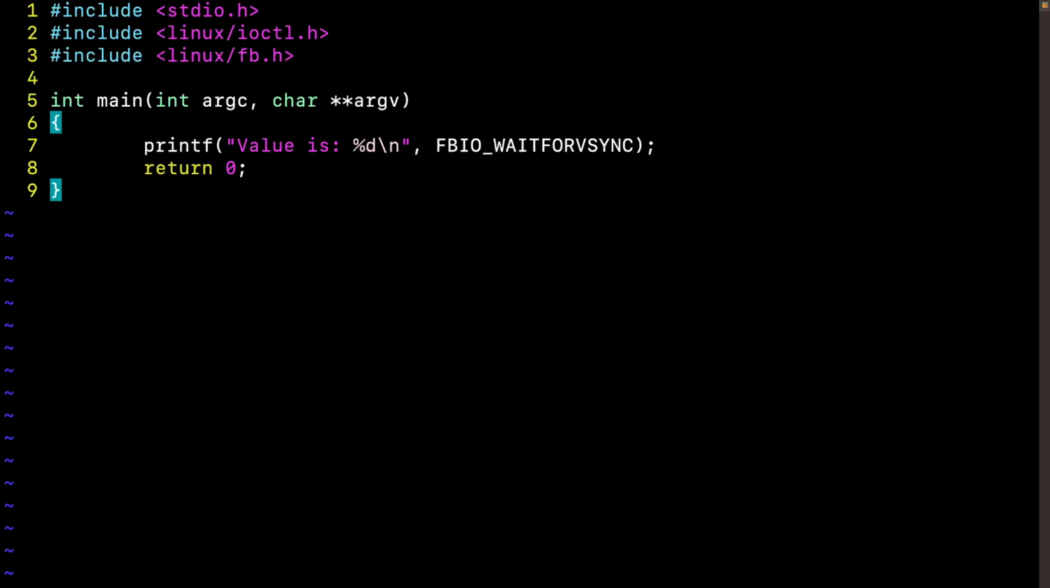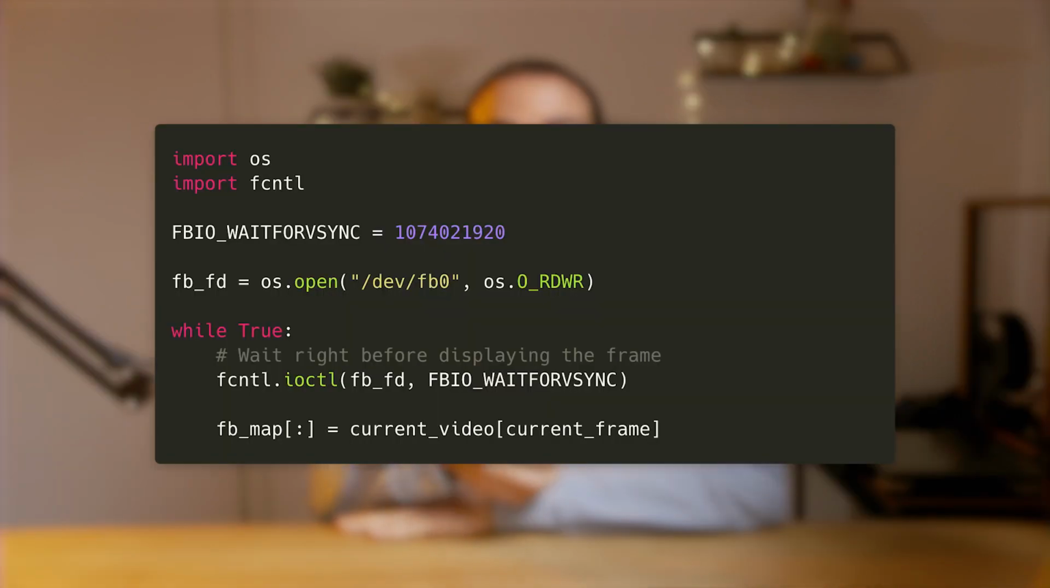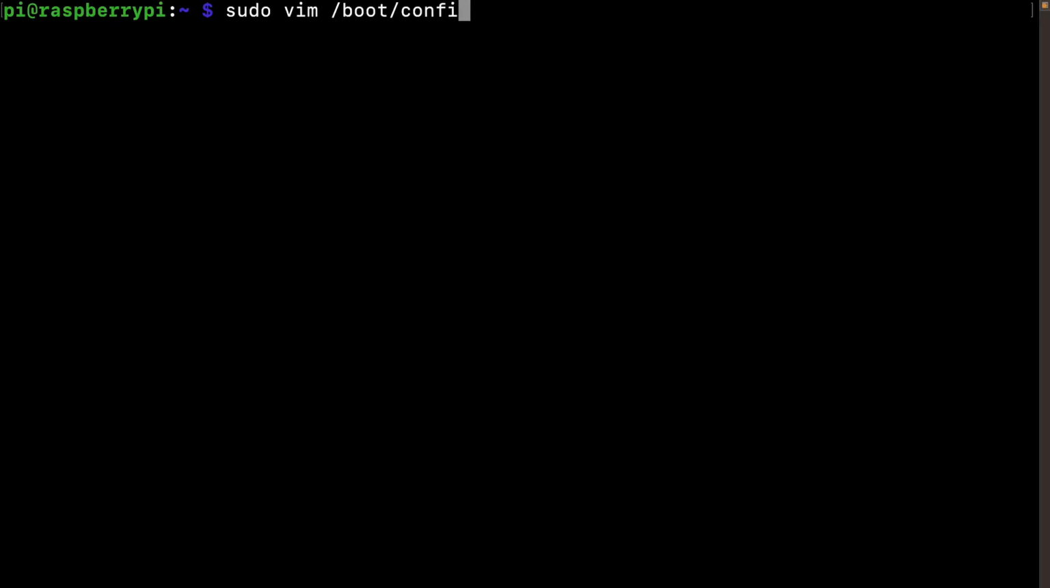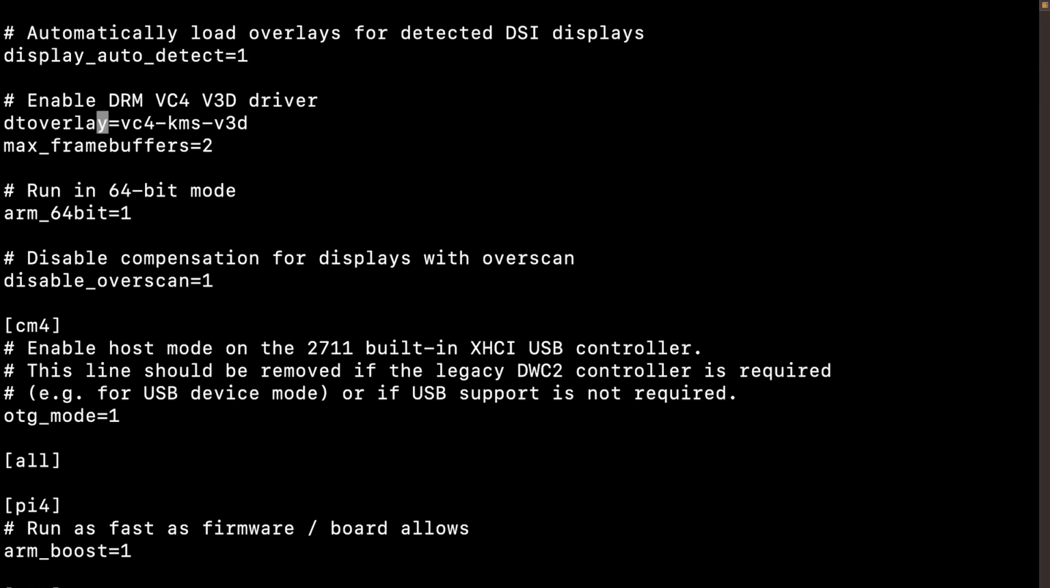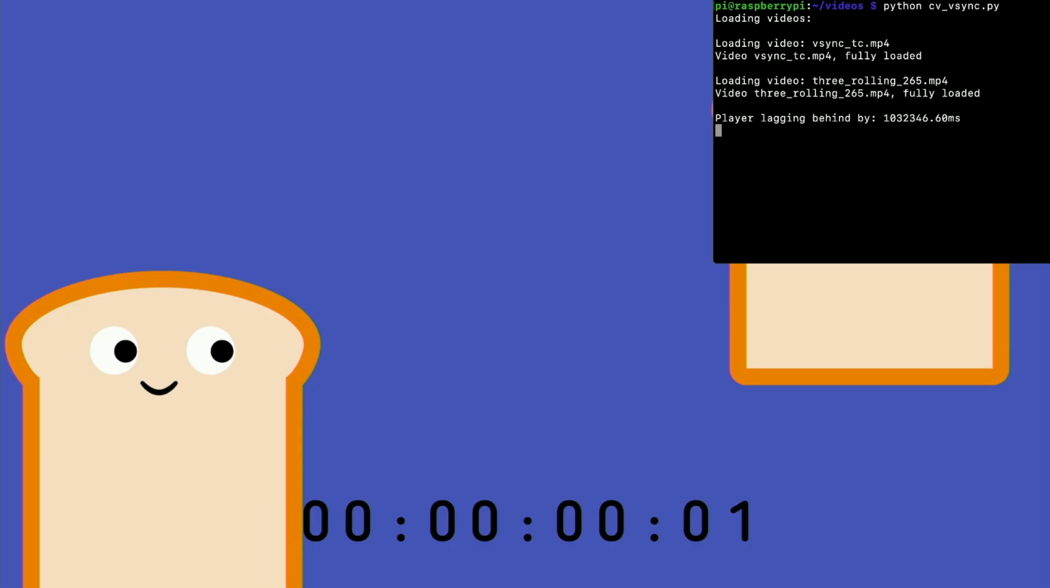of request codes. Finding the right request code was a bit of a mess, since most of the examples I found were written in C. And that's when I had to let go of one of my requirements. To use this IO control, you need to be using the old graphics driver. And to do that, you go to a config file that is located on the boot partition and switch from the KMS driver to the fake KMS driver.